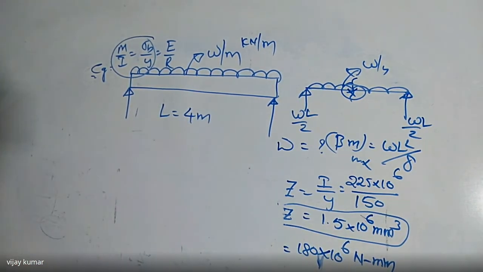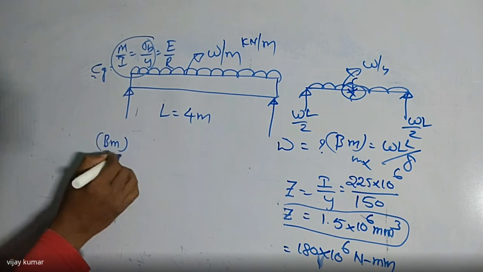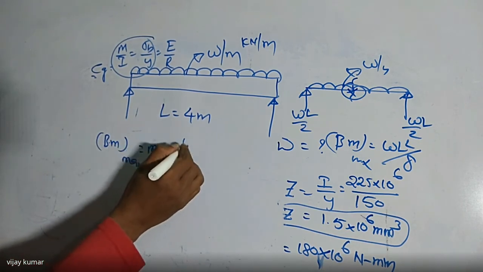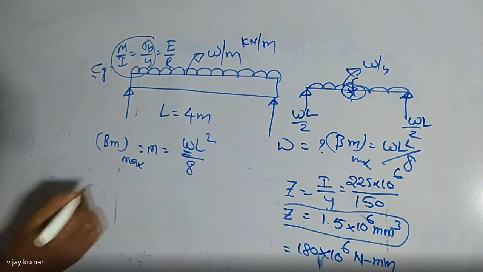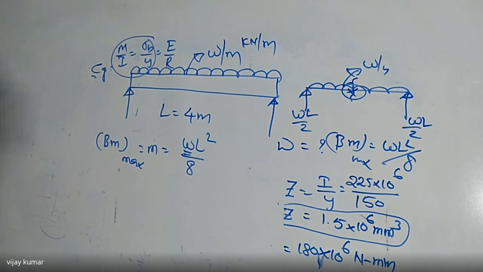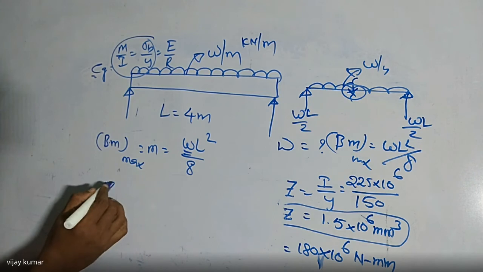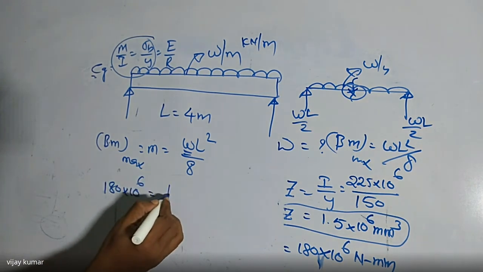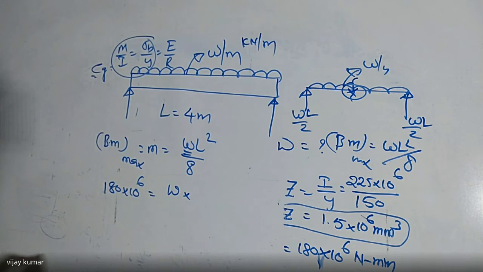Maximum bending moment M is equal to W L square by 8. I want to find this W. So I'm writing that is 180 into 10 power of 6 is equal to W into L square here. L is nothing but how much? L square is nothing but 4 square. So please try to get that value now. Divided by 8 here, then we are getting the required value.